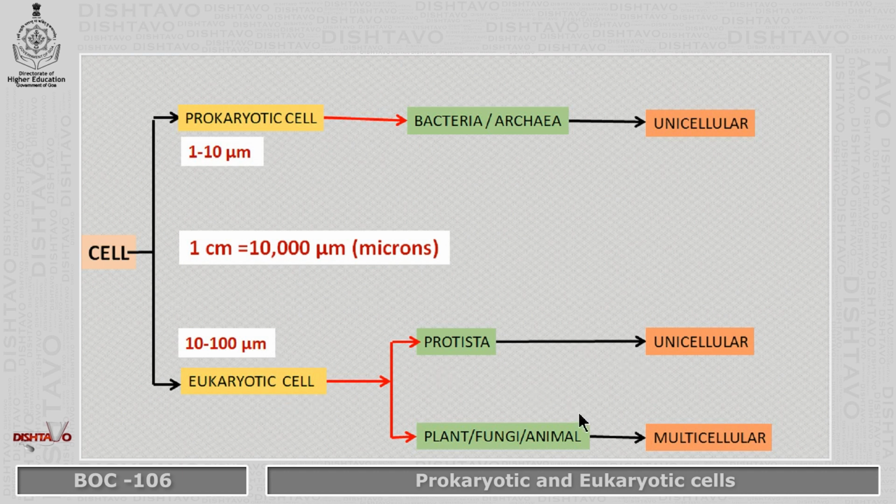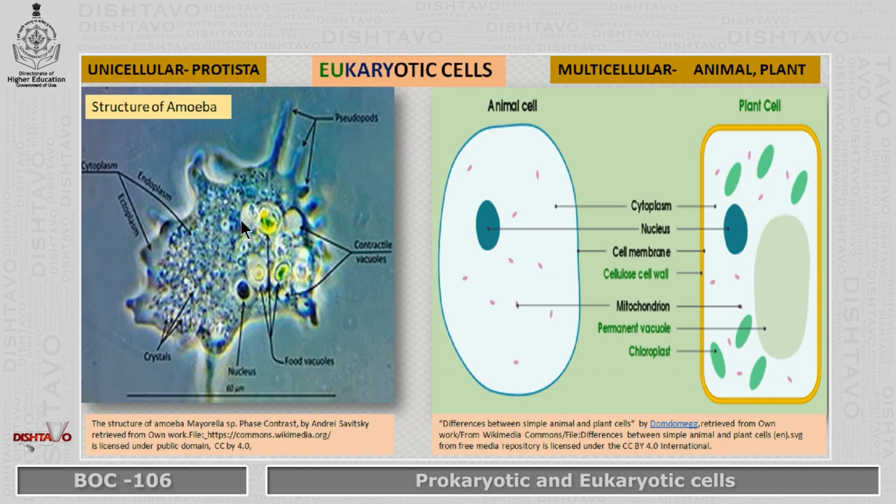Now, if we see minutely, we go to the eukaryotic cell. So far we have done the prokaryotic cell. Now we go to the eukaryotic cell, which is unicellular or maybe multicellular. If we take, for example, a unicellular, we have amoeba. You can see different cell organelles. We have the vacuoles, and the locomotory organs at the side which keep changing, the pseudopods. We have the cytoplasm, differentiated into ectoplasm as well as endoplasm. We have a well-organized nucleus, and of course, the food vacuoles.